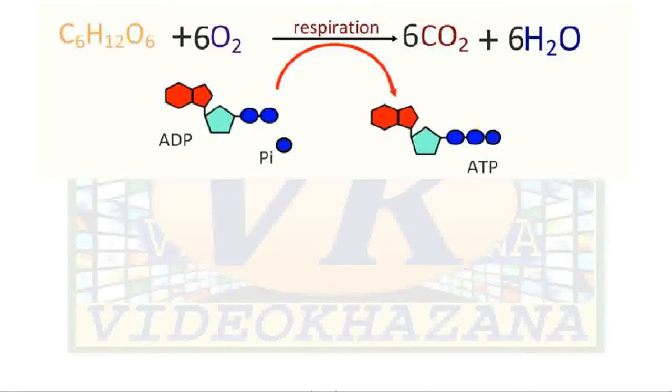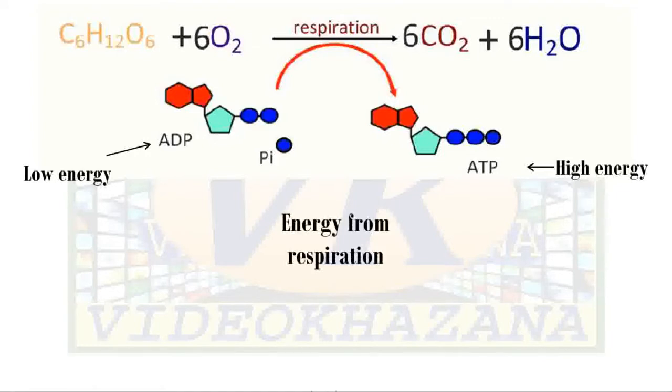Here is one more equation to explain briefly for respiration. Glucose is oxidized by oxygen during respiration. ADP present in the cytoplasm combines with inorganic phosphate using the energy released in this process of respiration, and ATP forms. Carbon dioxide and water are also produced during this process as waste products.